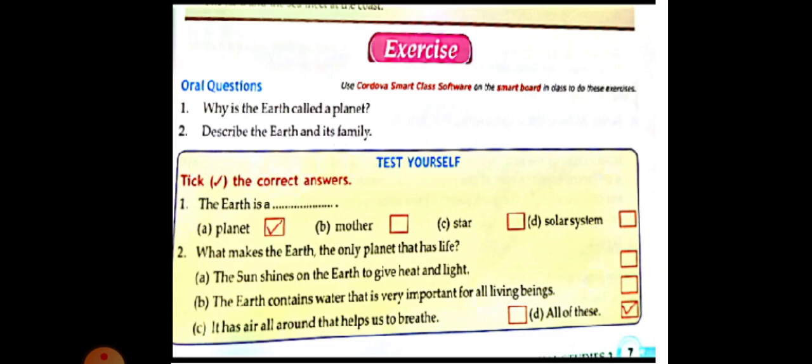You can see here. Multiple choice questions. The earth is also called the blank planet. I explained in the previous video that most of the earth is blue in color and it shows water.